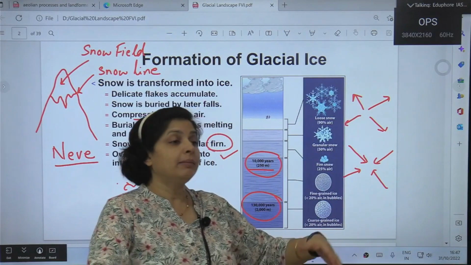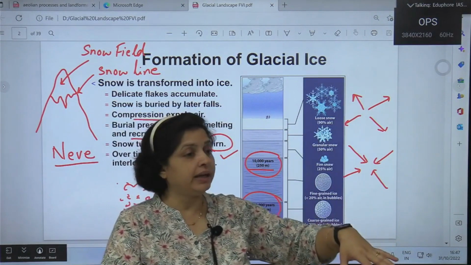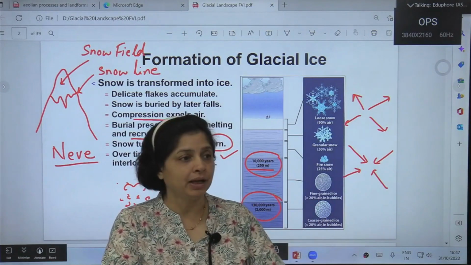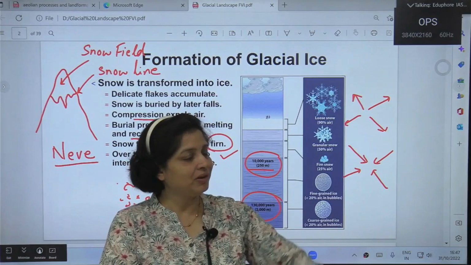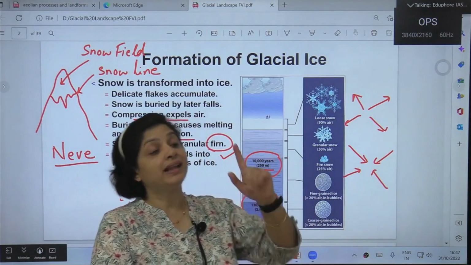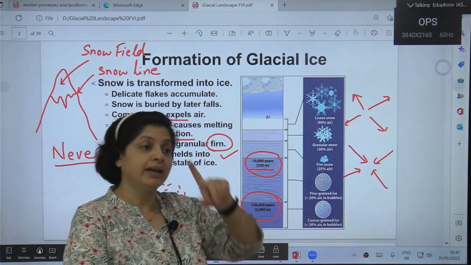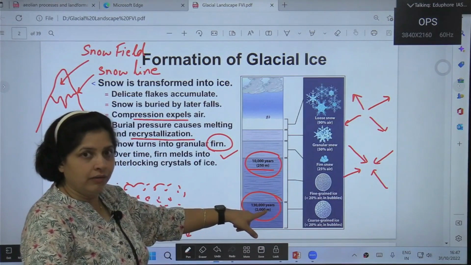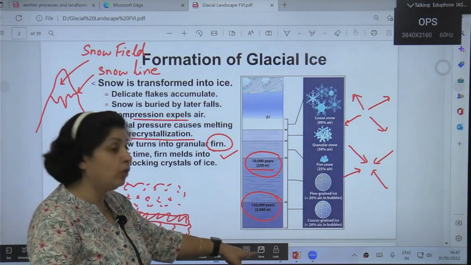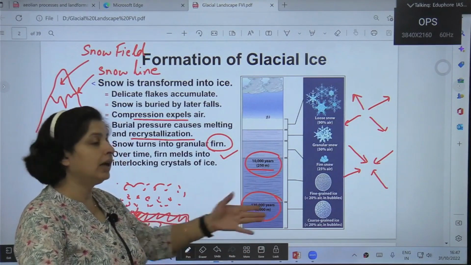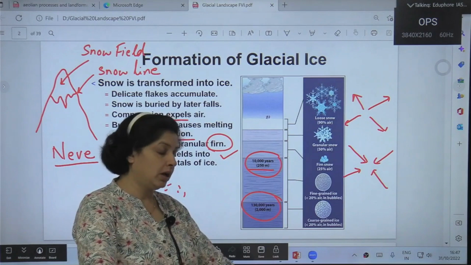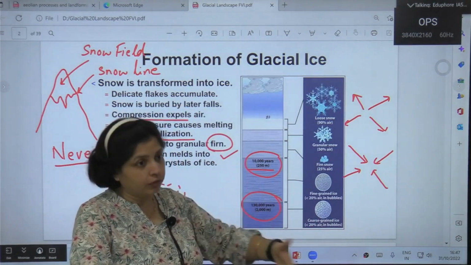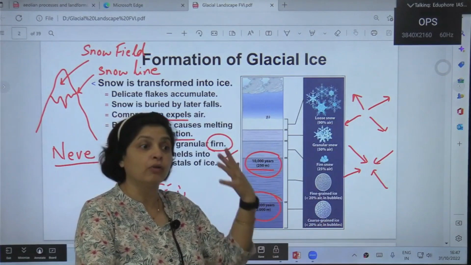Climatologists go to these areas and drill out ice cores from great depth and then analyze their properties, and they can tell what type of climate prevailed at a particular time period, because it has taken so long for that ice to accumulate. Go further down, and that ice must have fallen perhaps 2 million or 3 million years ago.